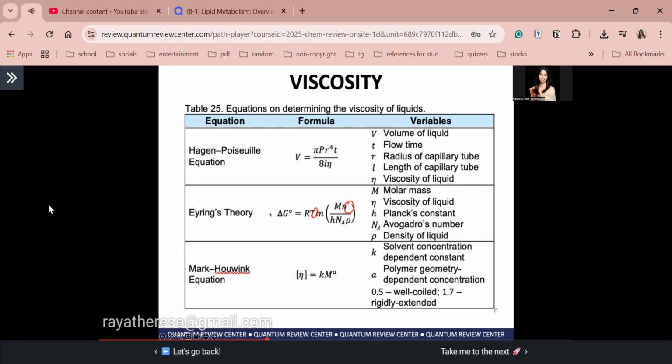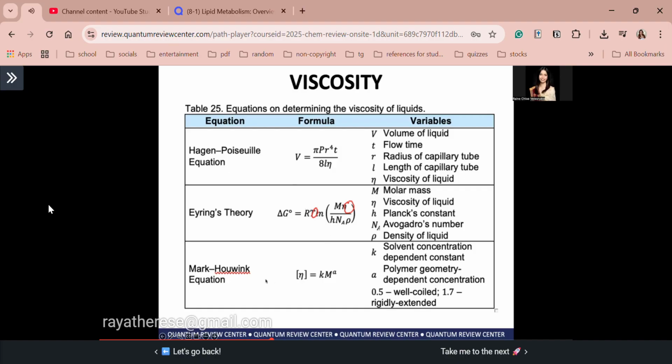So the Eyring theory is delta G naught is equal to RT ln times Mn over H times the Avogadro's number times the density of liquid. RT ln Mn over H snap. O H snap naman, snap, 'di ba? Pag snap, Eyring. Pag pi prat, Hagen. Kaya guys, notice mo ba guys, meron tayong various viscosity equations, pero depende ito on kung saan natin sila i-apply. Again, Hagen-Poiseuille sa mga capillary tubes.